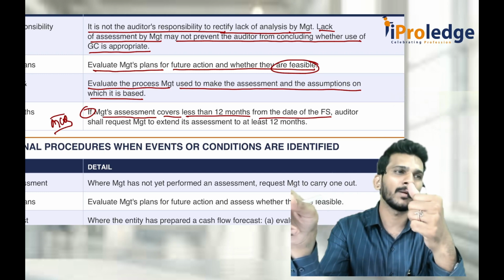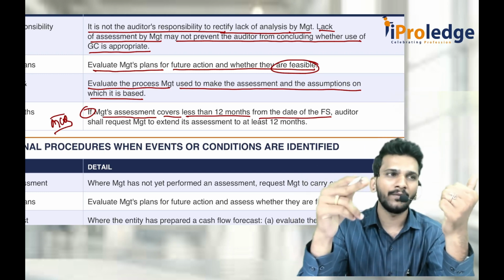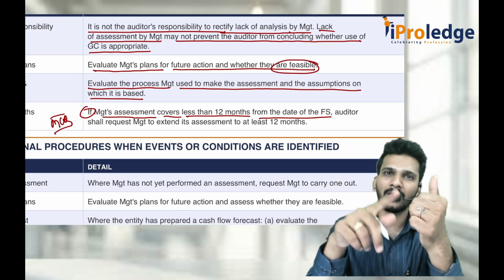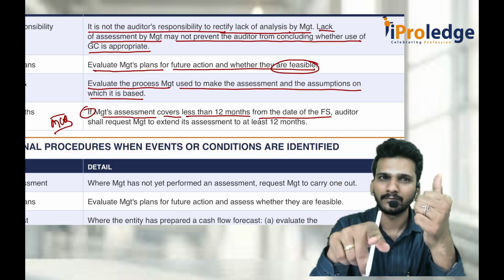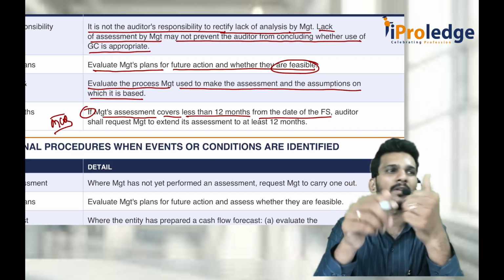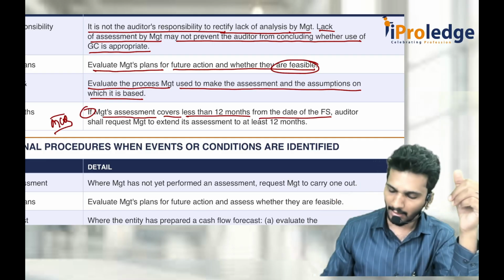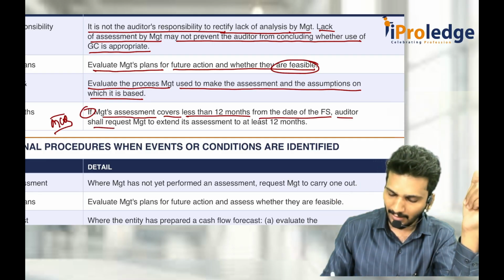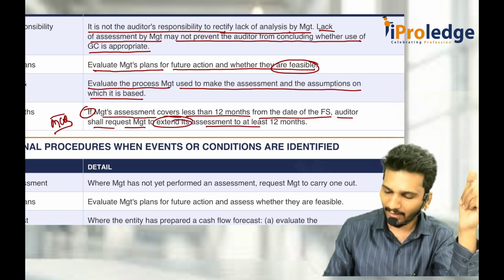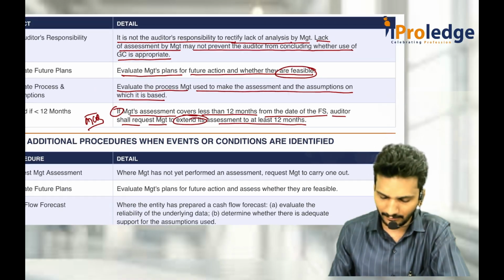It must complete 12 months, because going concern is a future aspect. It is not a past aspect. From 31st March 26 till 31st March 27, are you a going concern? "Yes, sir, but not up to 31st March, up to January 1st only. Only 9 months they made." No. The auditor has to request the management to extend its assessment for at least 12 months, if they are not doing it for 12 months.